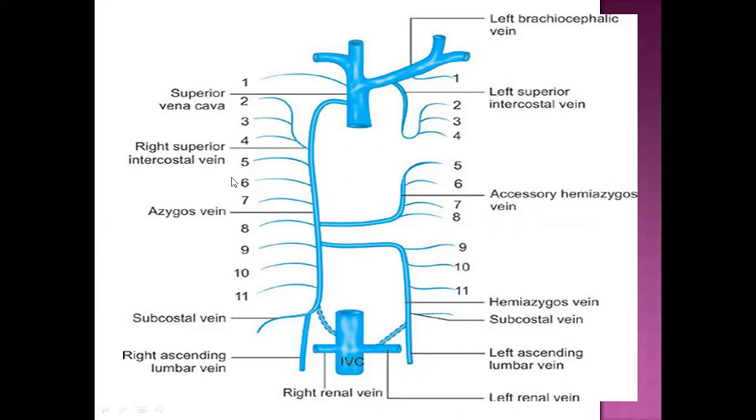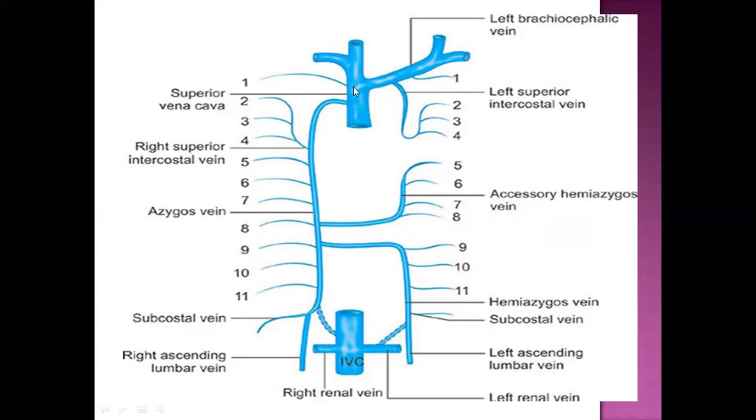The intercostal veins number 5, 6, 7, 8, 9, 10, 11 are directly draining into the azygous vein, whereas intercostal veins number 2, 3, and 4 join among themselves and form the right superior intercostal vein, which is also draining into the azygous vein. The first intercostal vein is actually directly draining into the brachiocephalic vein.